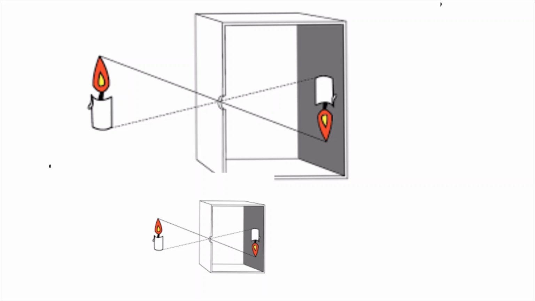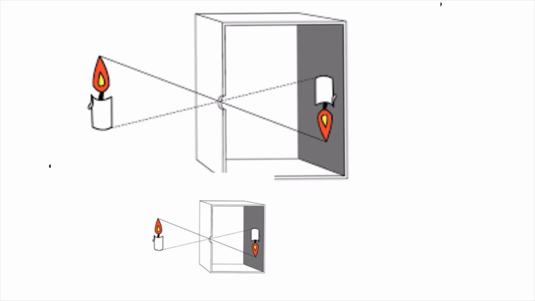Now take this pinhole camera outside, and hold the camera in such a way that it points to, say, a bright tree which you can see clearly from your window of the room. Or if you cannot see any object outside the window which you can focus, then take a burning candle inside your room and place it in front of the pinhole of the camera, the small hole which you have made. Adjust the distance.